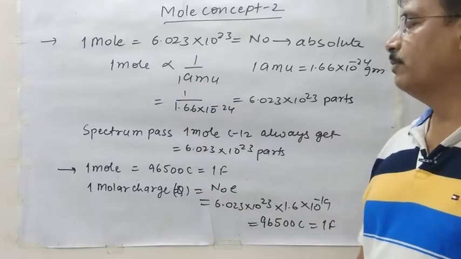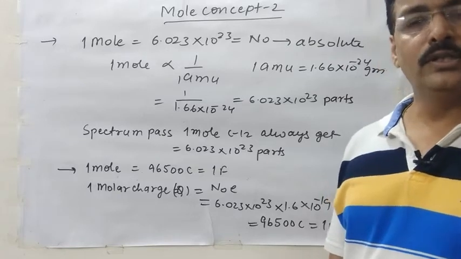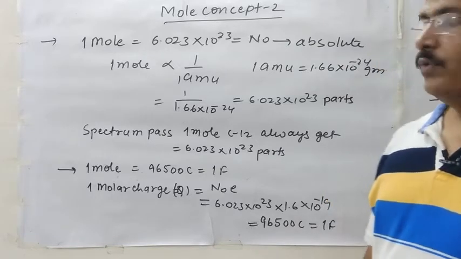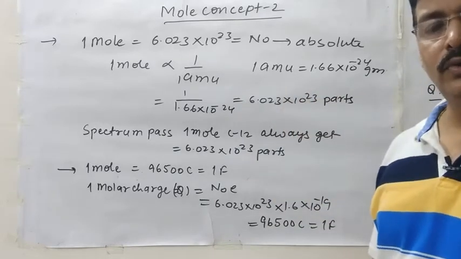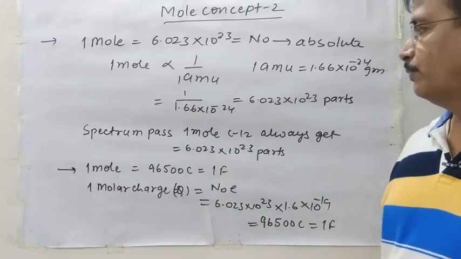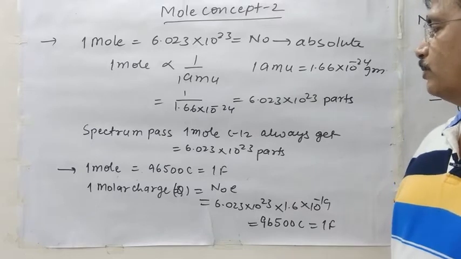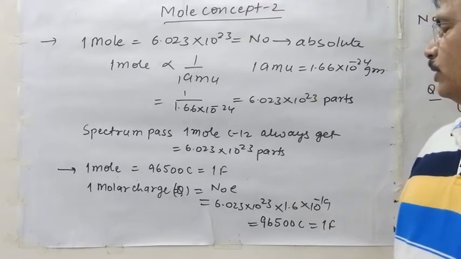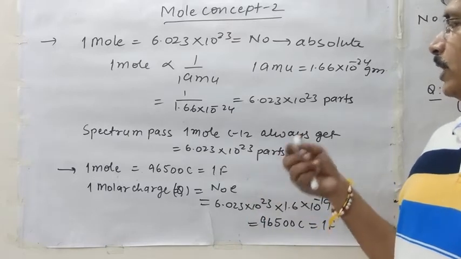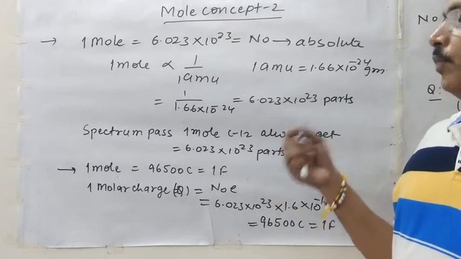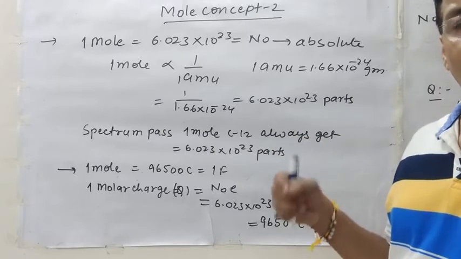So you must remember that 1 mole, if we calculate the number, is always the reciprocal of 1 AMU, and 1 AMU we already know is 1.66 into 10 to the power minus 24 gram. If we put the value of 1.66 into 10 to the power minus 24 gram, then the value comes to 6.023 into 10 to the power 23 particles. Means how many particles are present in 1 mole, or you can say 1 gram atom.